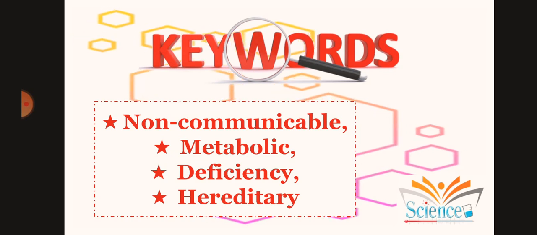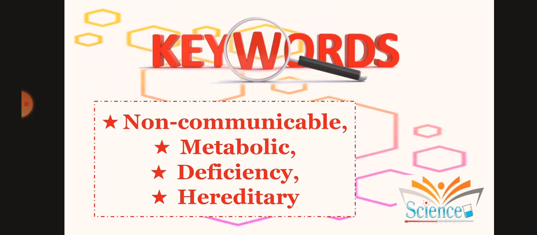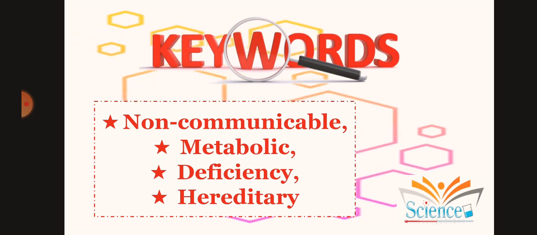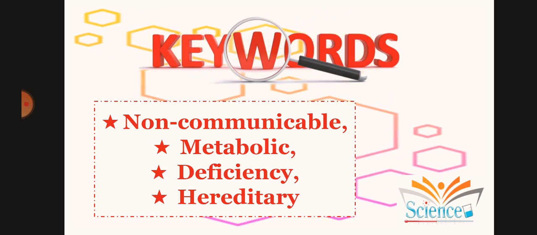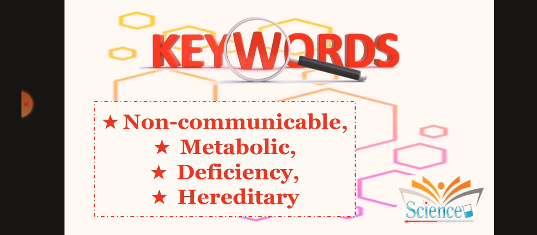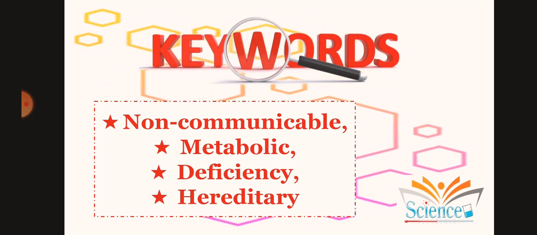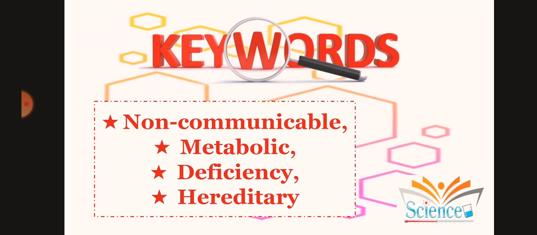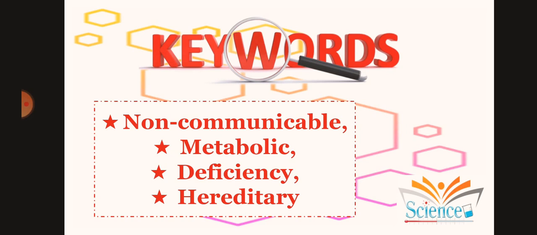So what does non-communicable mean? Non-communicable means, in simple words, which doesn't communicate with each other, or which does not replicate each other. Metabolic is a mechanism in our body, the basic action which the body performs. The third thing is deficiency. Deficiency means anything which is not available in required amount. That can be anything. For example, deficiency of different kinds of vitamins and other nutrients cause diseases in our body.